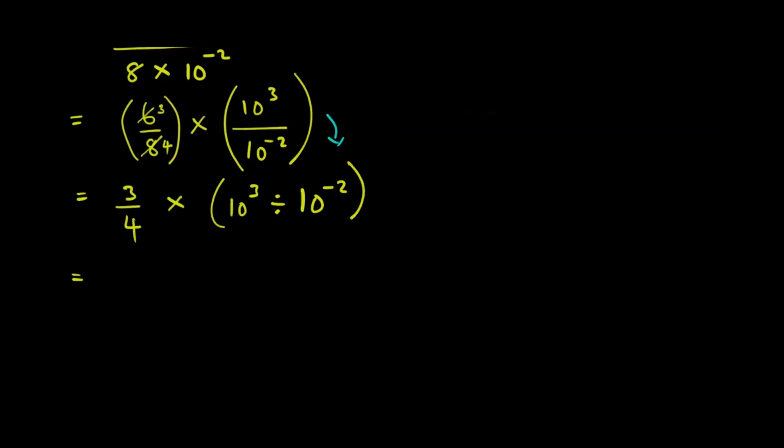Now we want to apply a law. This law says 10 to the power A divided by 10 to the power B is equal to 10 to the power A minus B. And 3 over 4 in decimal form? 3 over 4 in decimal form, 3/4. Okay.